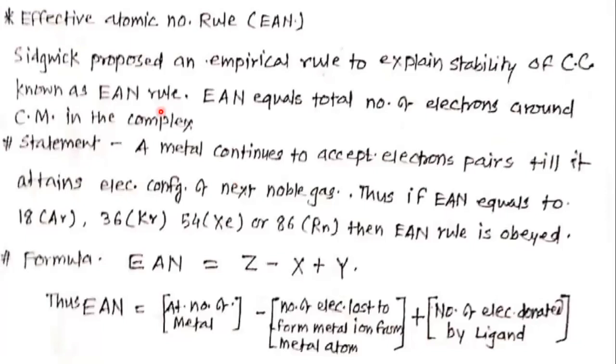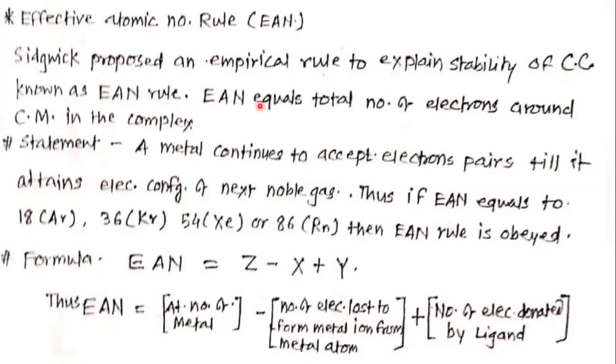Now the effective atomic number rule, and that rule is called the EAN rule. When complexes are formed, according to Sidgwick's theory, he gave one empirical rule to explain the stability of coordination compounds. It is known as the EAN rule, effective atomic number rule.